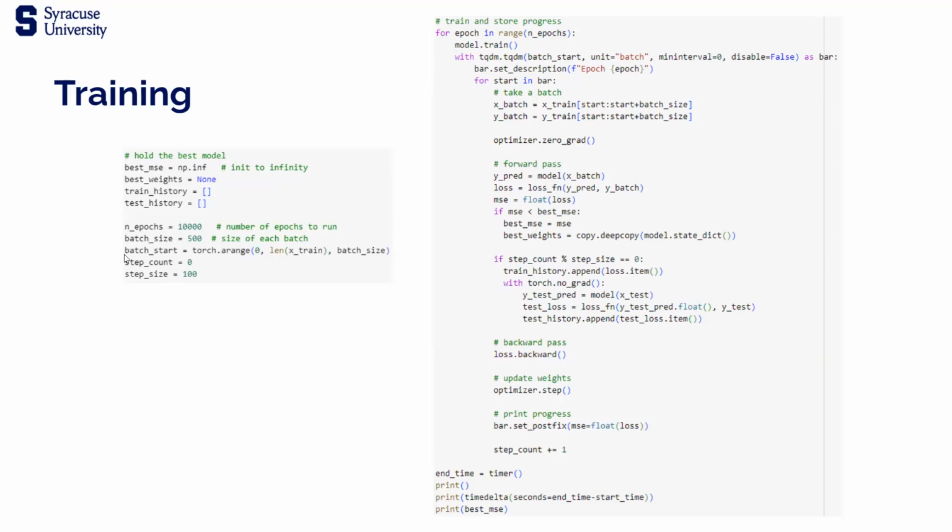When training the model, we kept track of the best model, the best loss, and the loss history. This allowed us to see what was happening throughout the training and identify when the loss deviated from the validation. During many of our iterations, we had divergent graphs, but eventually we found the right combination of parameters to train reliably.